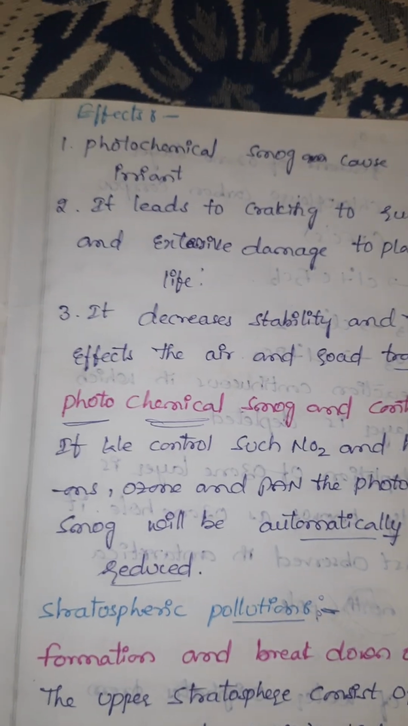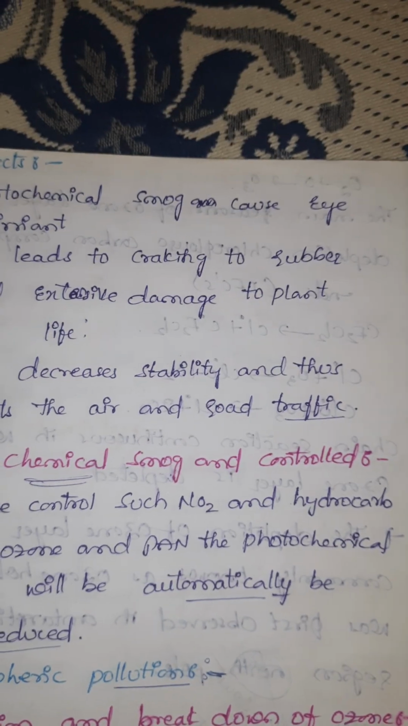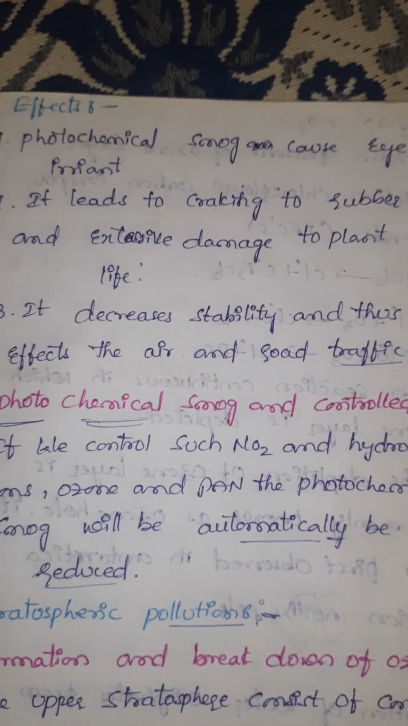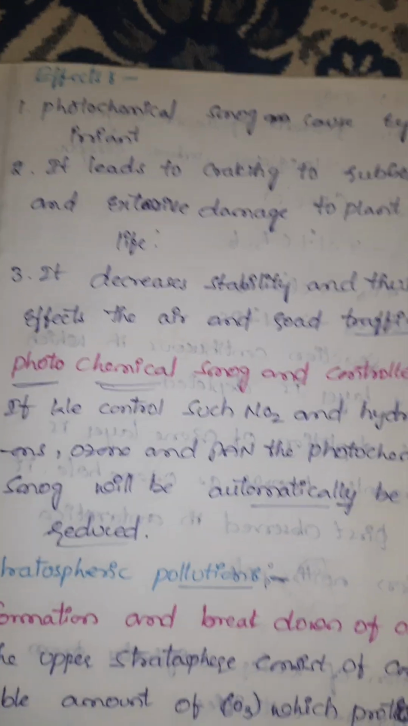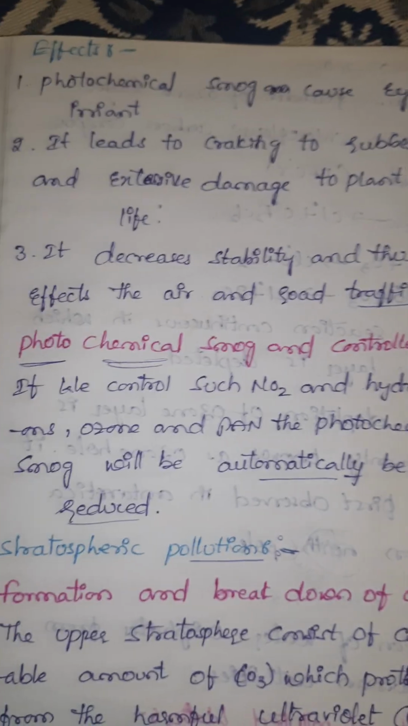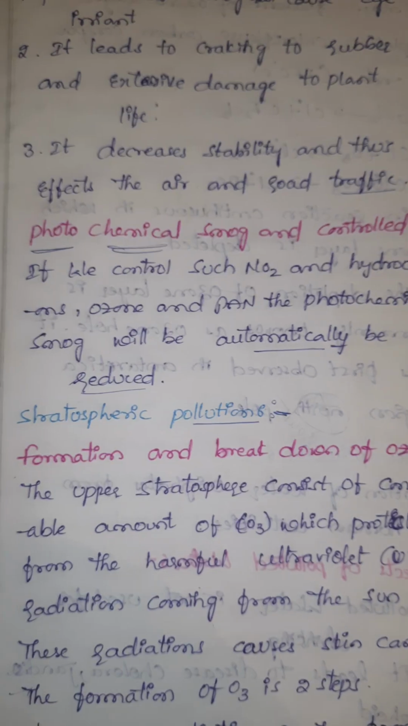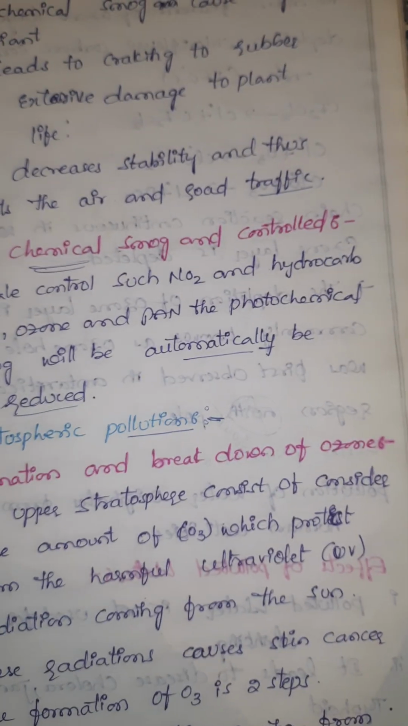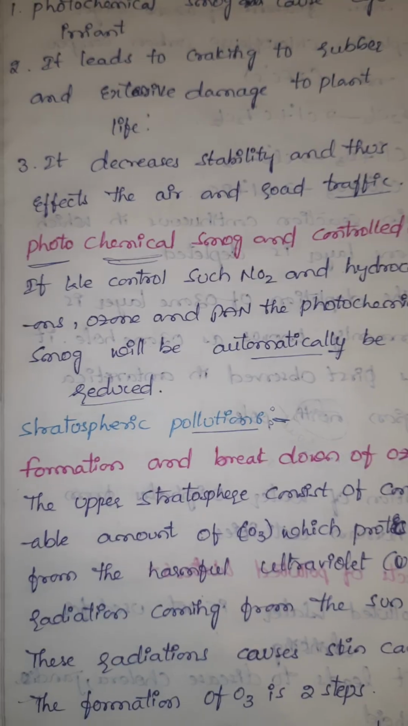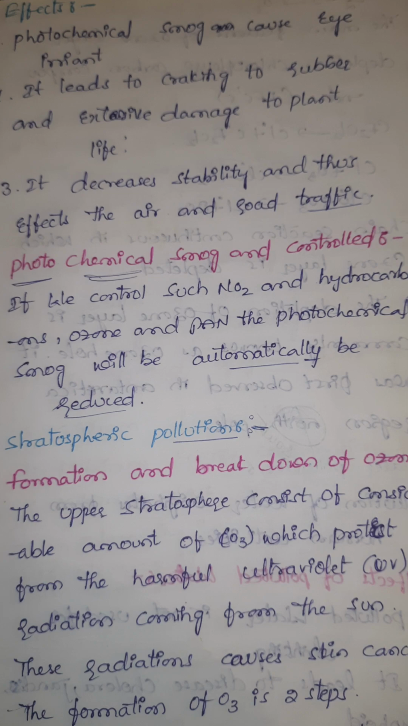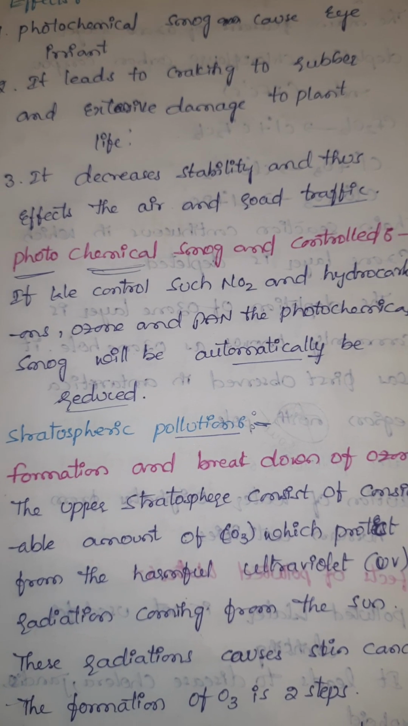Effects of photochemical smog. Photochemical smog causes eye irritation. It leads to cracking of rubber and extensive damage to plant life. It decreases visibility and thus affects air and road traffic. Control of photochemical smog: if we control NO2 and hydrocarbons, ozone and PAN, the photochemical smog will automatically be reduced.